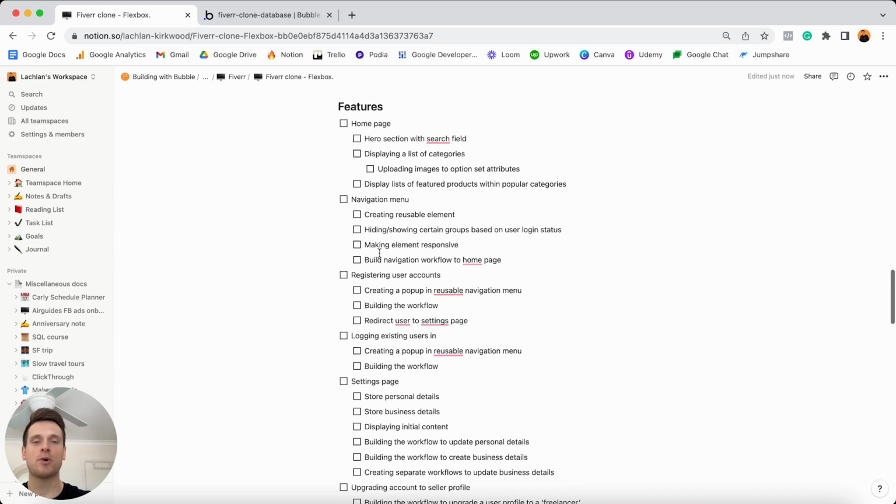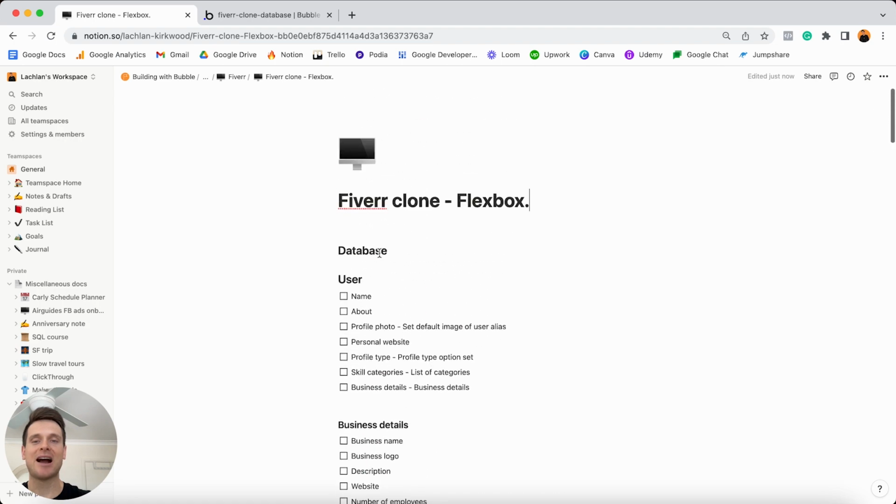But the very first thing I wanted to cover, as I mentioned, is building out our own custom database. Now, if you're relatively new to Bubble, this whole process can seem incredibly overwhelming. When I first started with Bubble, it took me quite a while to get my head around how you can actually build a custom database. But of course, it is your boy's job here to make things as easy as possible for you. So I'm only going to teach you what you need to know in order to create a fully functional database, and I'm not going to overcomplicate things along the way. We're going to tear it right down to the basics.